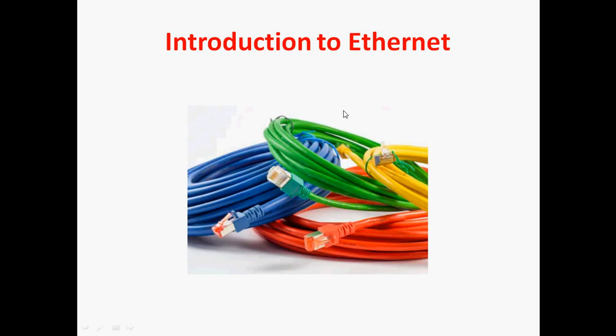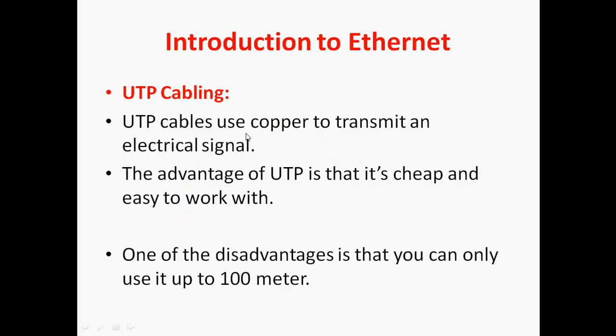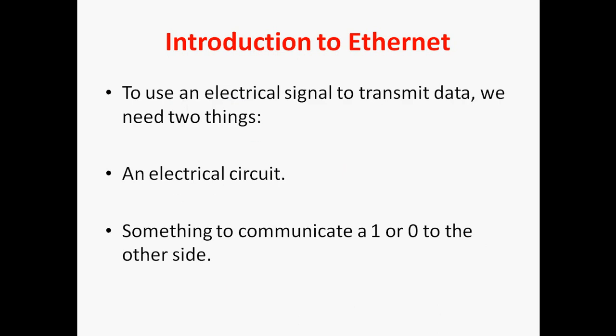So you can see this image. This is the unshielded twisted pair cable. Everyone can see this cable in a production network. To use an electrical signal to transmit data, we need two things. One is an electrical circuit and another is something to communicate 1 or 0 to the other side.